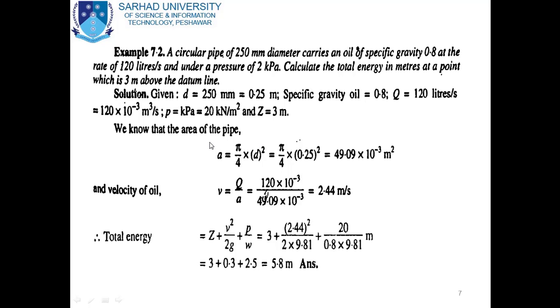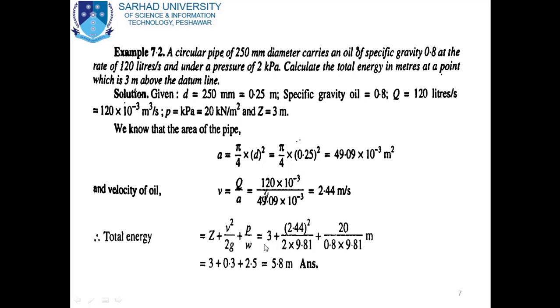So from that equation we find the velocity, V is equal to Q by A. Discharge is already given, 120 × 10^-3 cubic meter per second. Area is 49.09 × 10^-3. So dividing discharge by area, we will get the velocity of the oil, which is 2.44 meter per second.